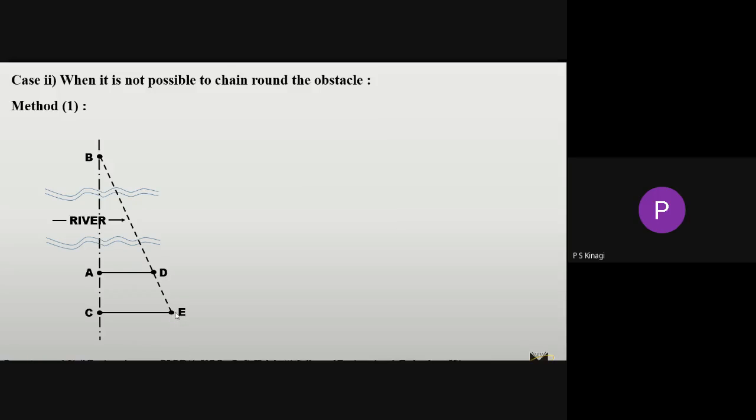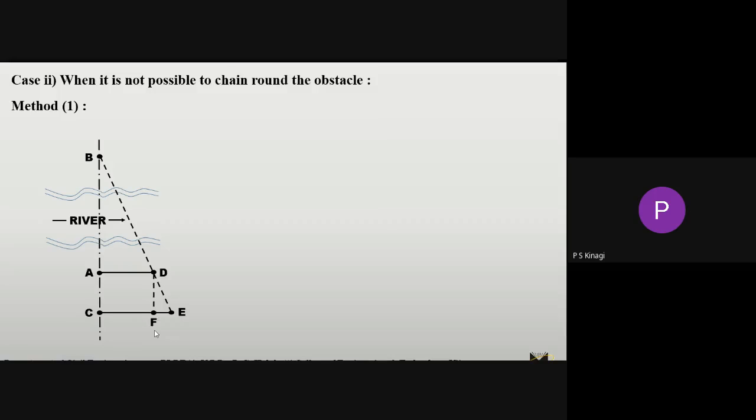Then you fix your next point, that is E. Then later you have to draw one perpendicular line at the point D towards CE.